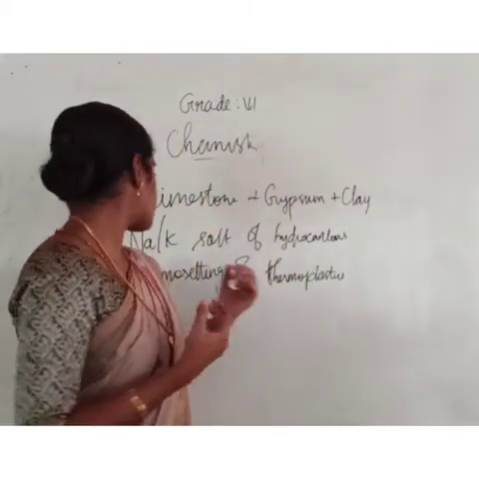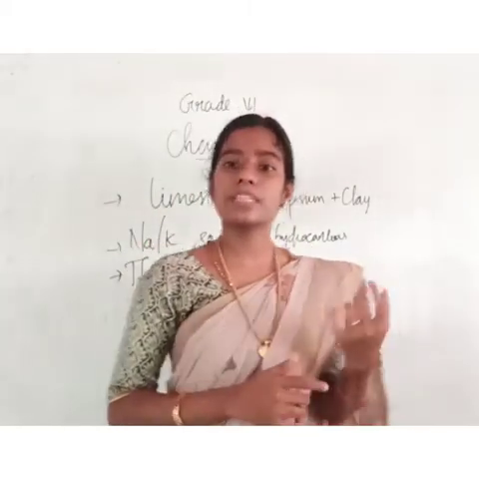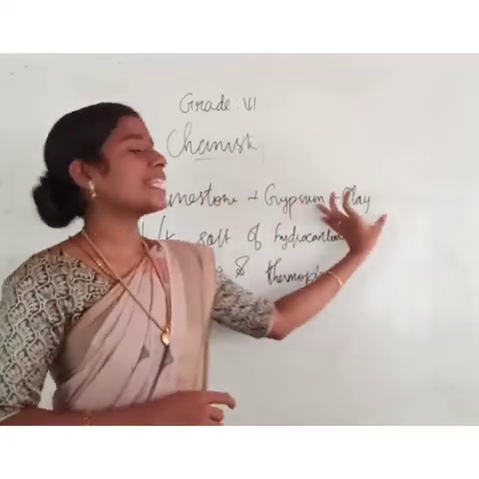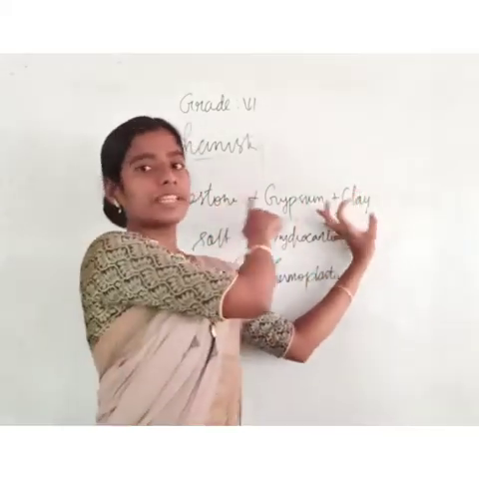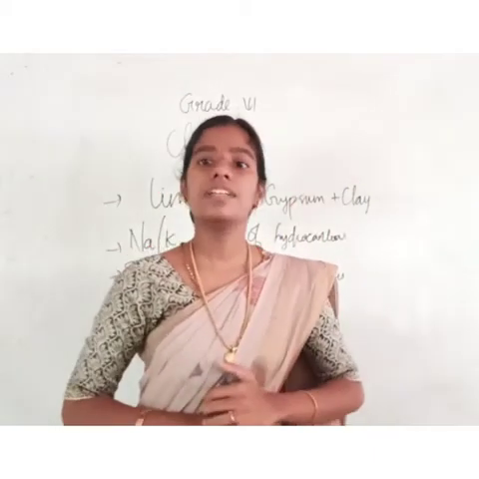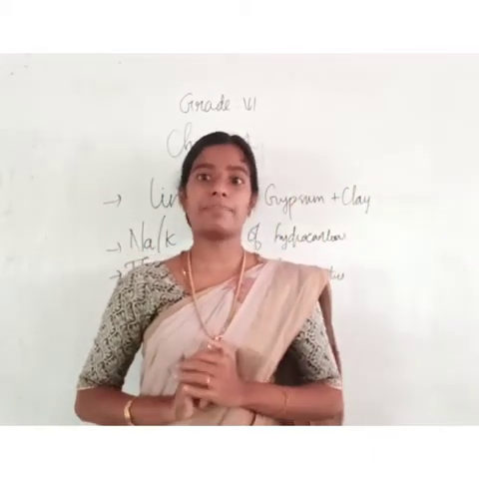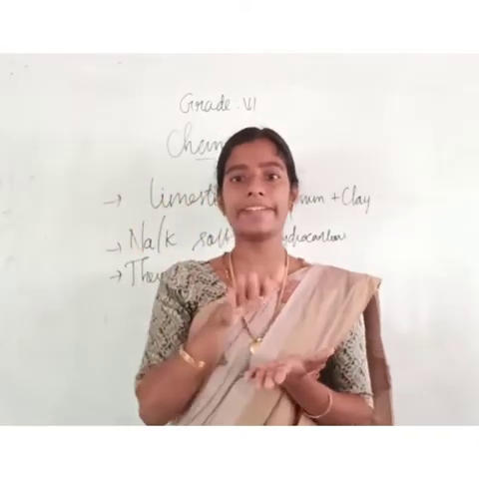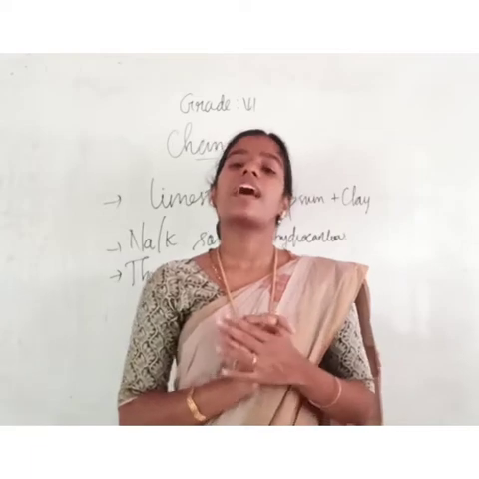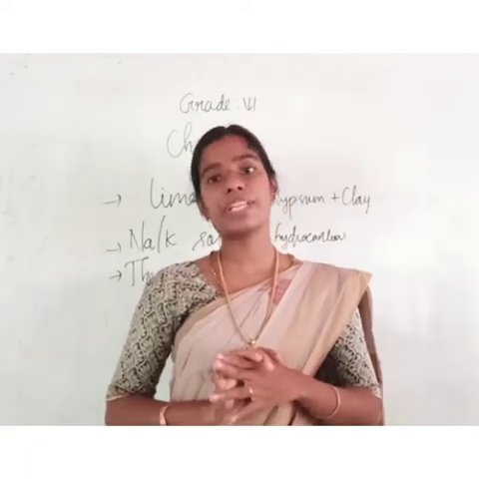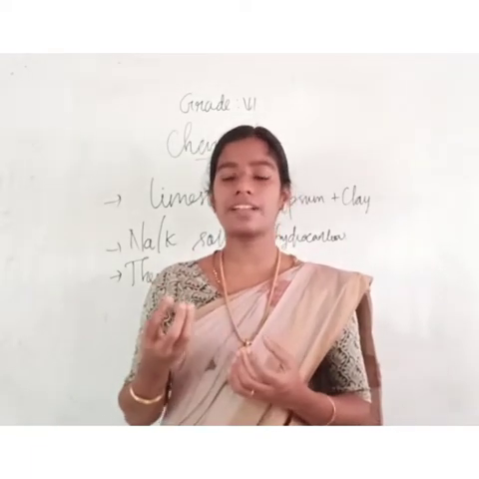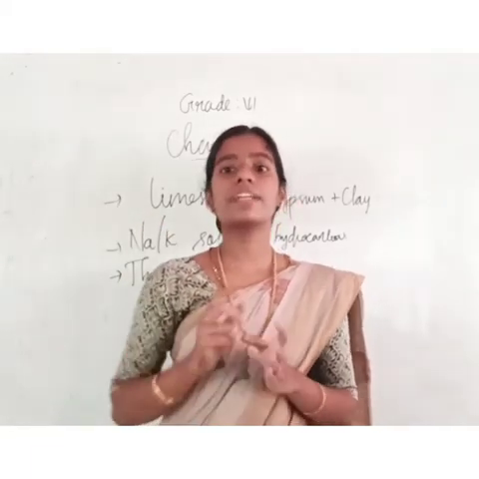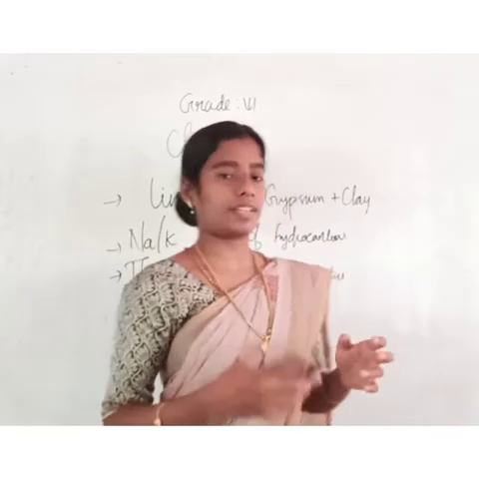Then the next one is cement. Cement is a combination of limestone, gypsum and clay. These three are used in the manufacture of cement. For what is this cement used? Cement is used for binding two substances, and it is used to make concrete along with sand, water and stone.